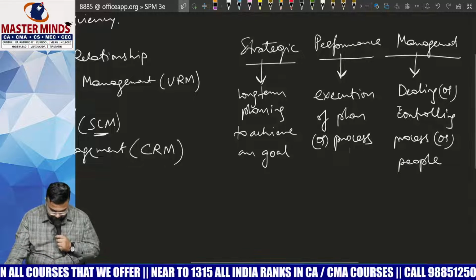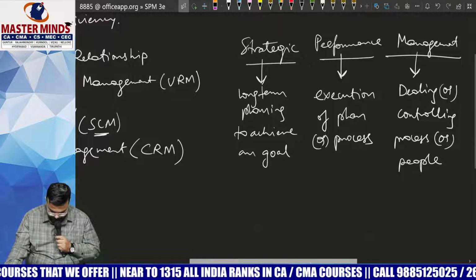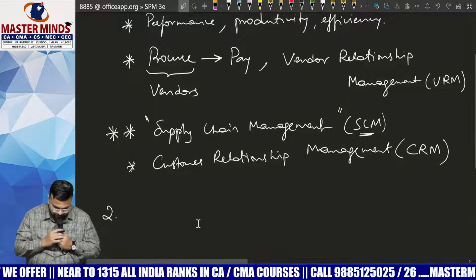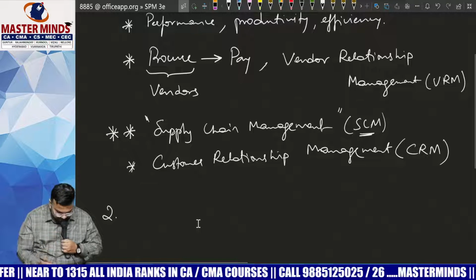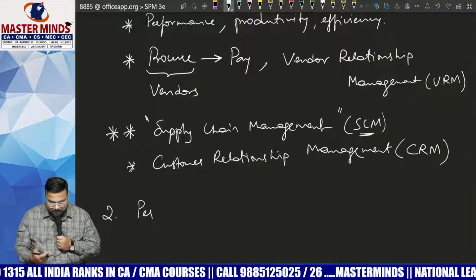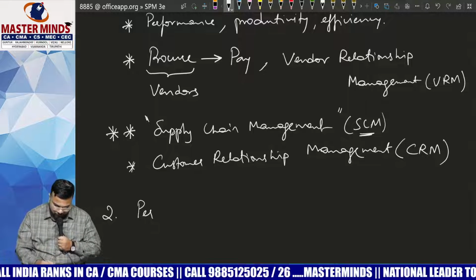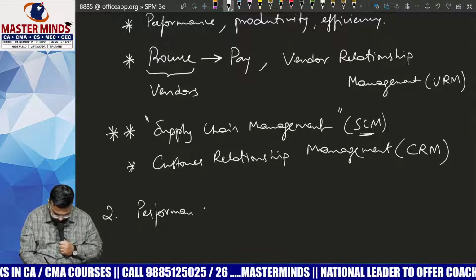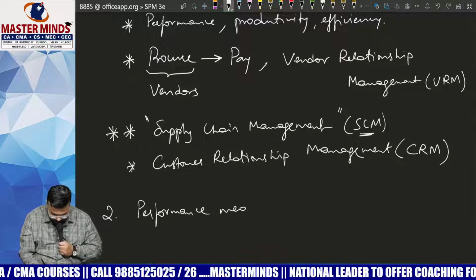Now, when it comes to the second module, the second module is called performance measurement, evaluation, and improvement tools. Once we have become comfortable with all the terminologies that we use in this subject, then we will go into depth.